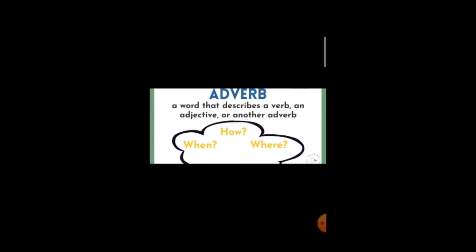Page number 4. So what is an adverb? A word that describes a verb, an adjective or another adverb. It means that adverbs give information about verbs and adjectives and even about the whole sentence. Well, we use adverbs because they answer some important questions, questions like how, when, and where.